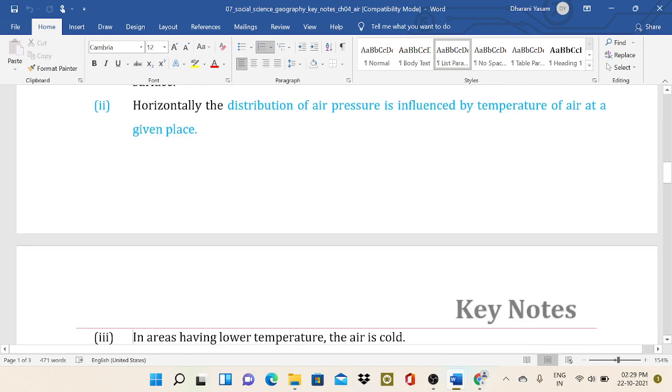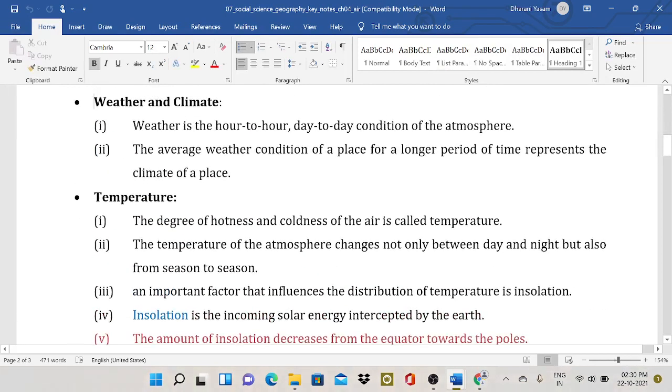Temperature: the degree of hotness and coldness of the air is called the temperature. The temperature of the atmosphere changes not only between day and night but also from season to season. An important factor that influences the distribution of temperature is insolation. Insolation is the incoming solar energy intercepted by the earth.